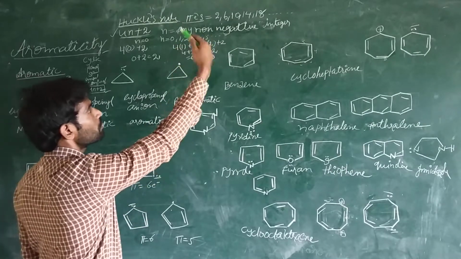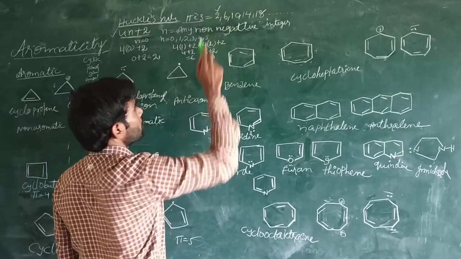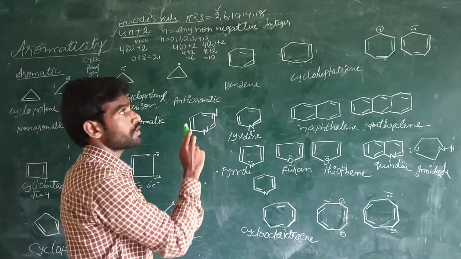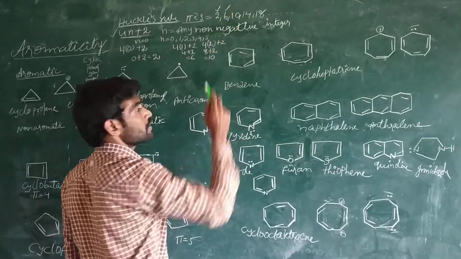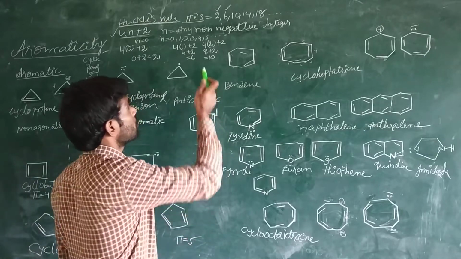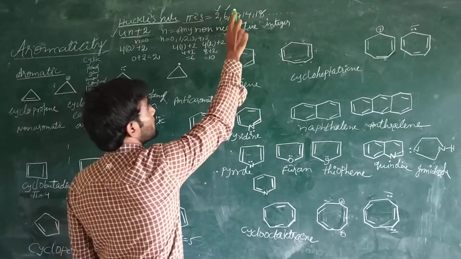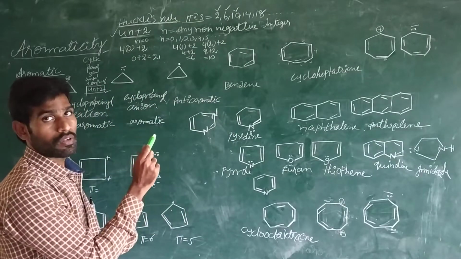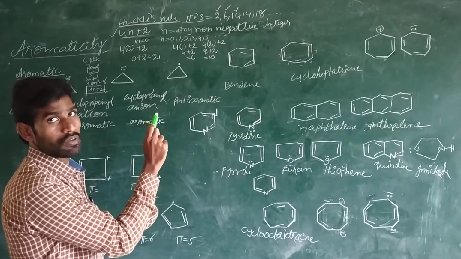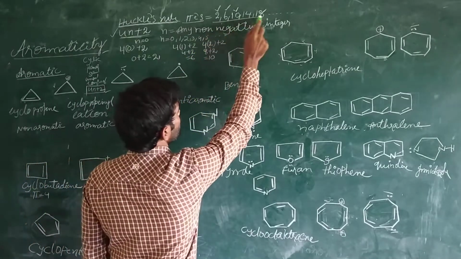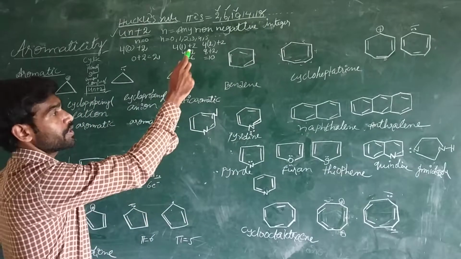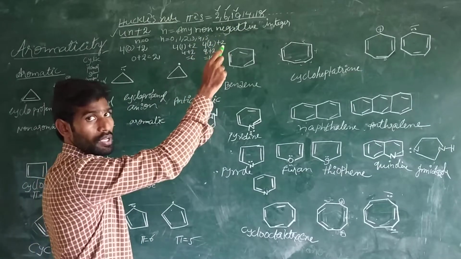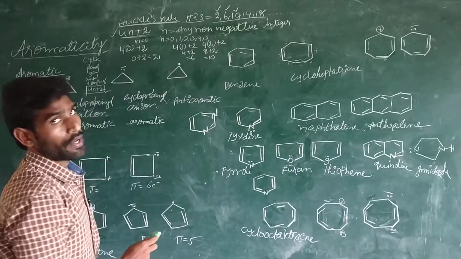If the ring contains 2 pi electrons, that is aromatic. If the ring contains 6 pi electrons, that is aromatic. If the ring contains 10 pi electrons, that is aromatic. Here we are pointing out pi electrons, not the sigma electrons, so listen carefully. 14 pi electrons, that is aromatic. 18 pi electrons, that is aromatic.